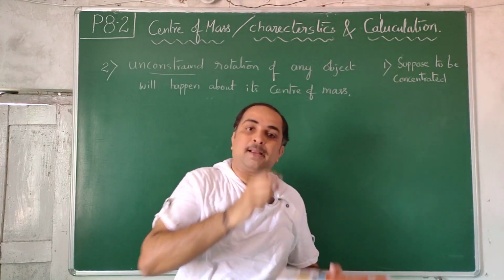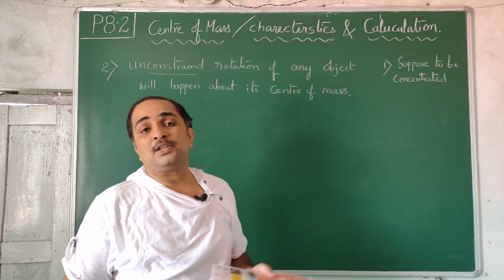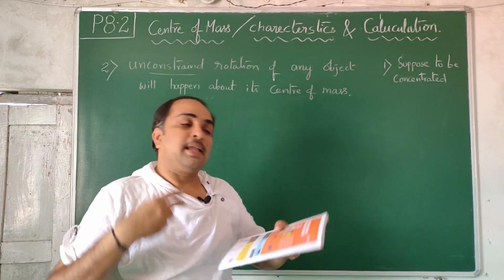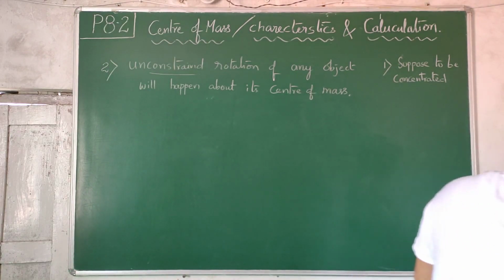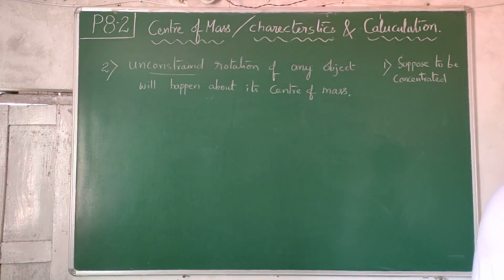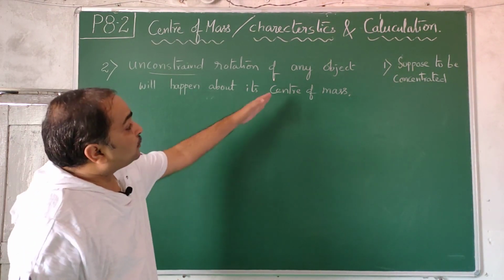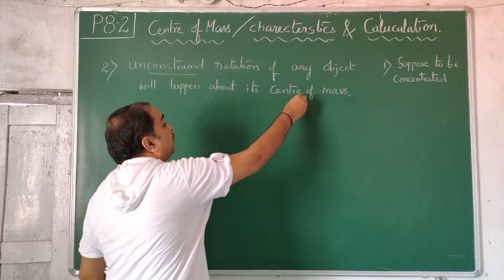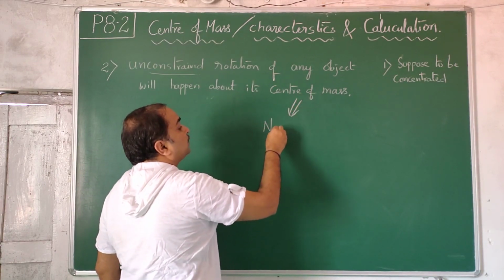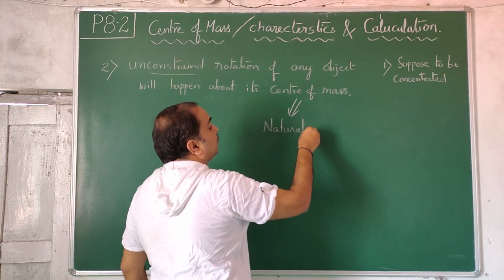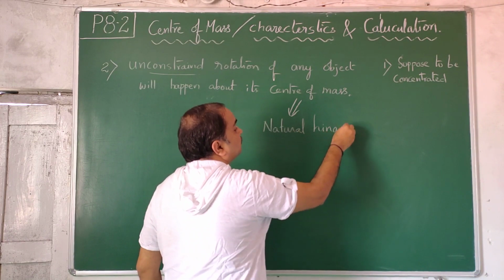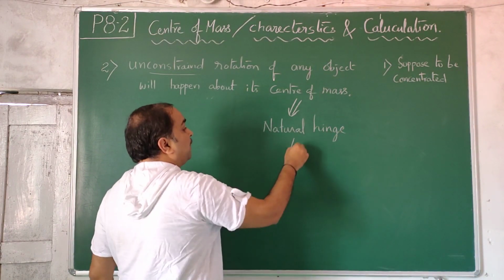But a natural kick, without any constraint, without any hinges, any object will rotate about its center of mass. So the object itself will choose an axis, and that axis will pass through center of mass. So center of mass behaves as a natural hinge or a natural pivot.